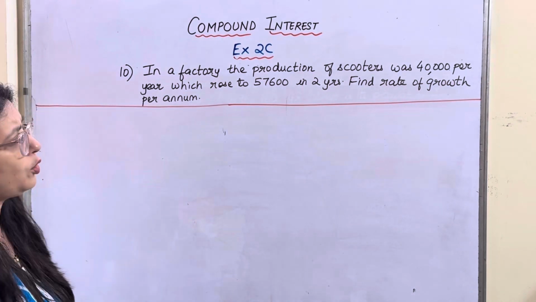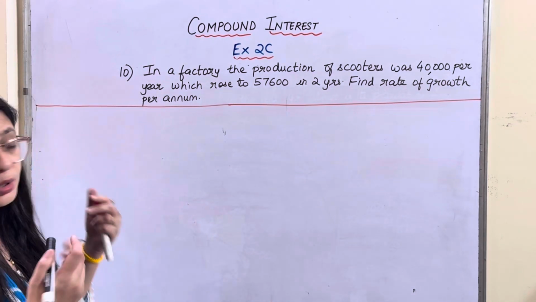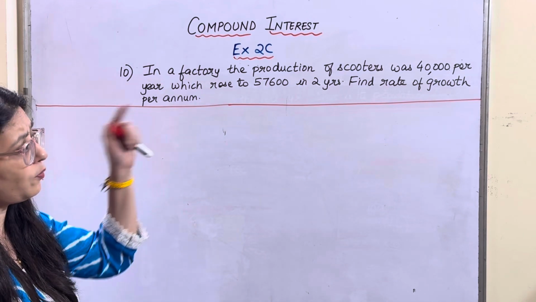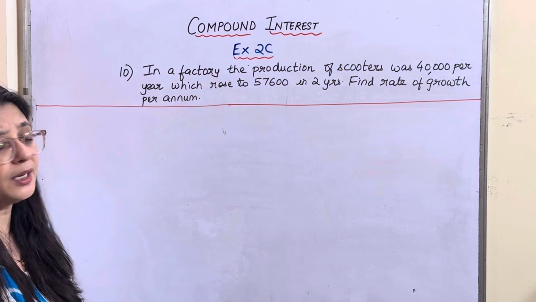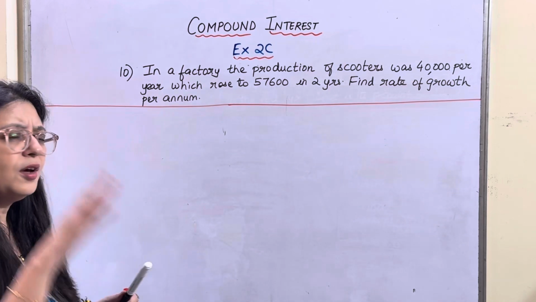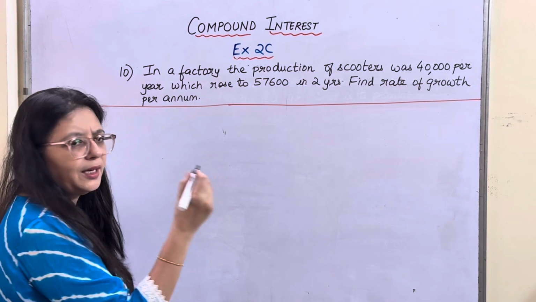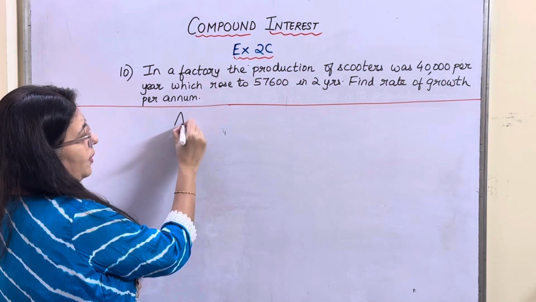Now, what was the total production after 2 years? It was 57,600. And what was the production yearly? That was 40,000. We can use the same thing that we use for compound interest. The only thing is here the variables change.